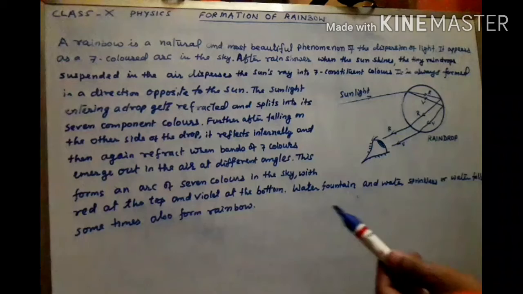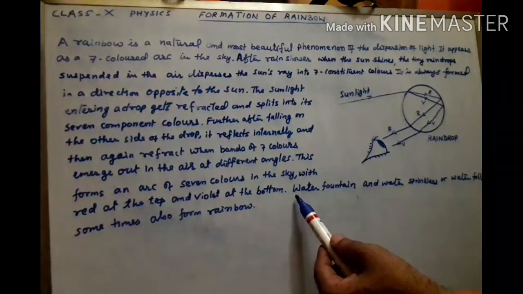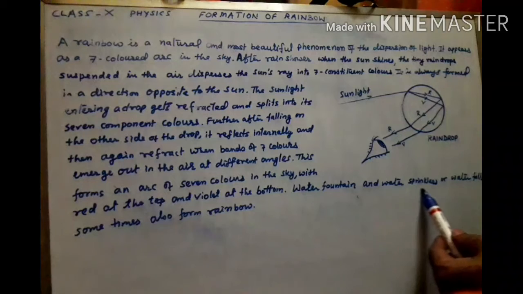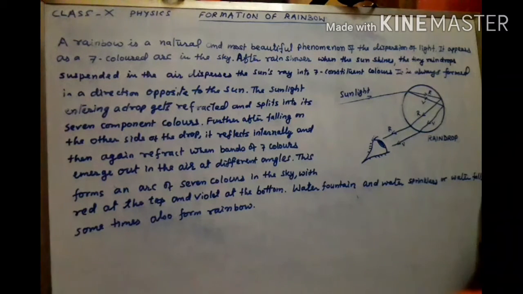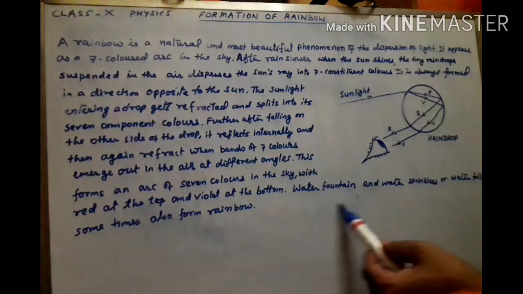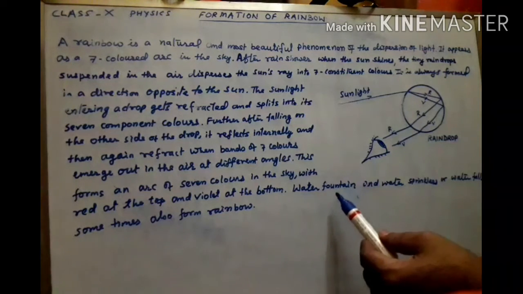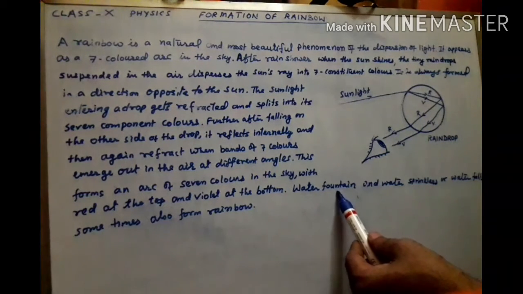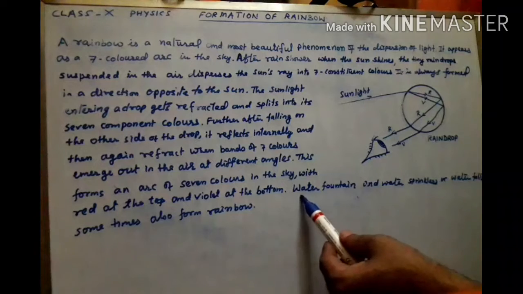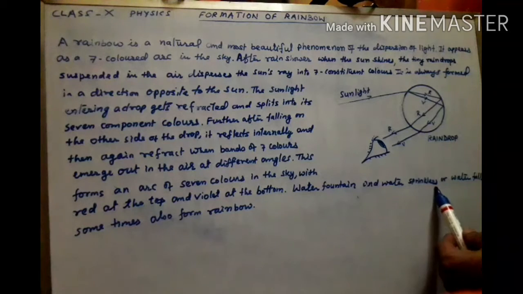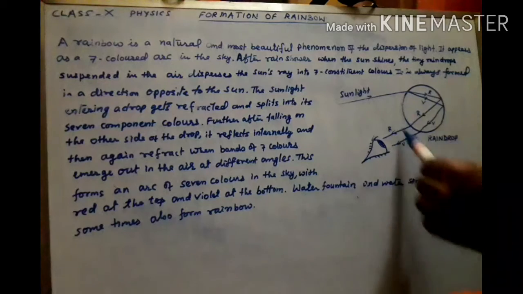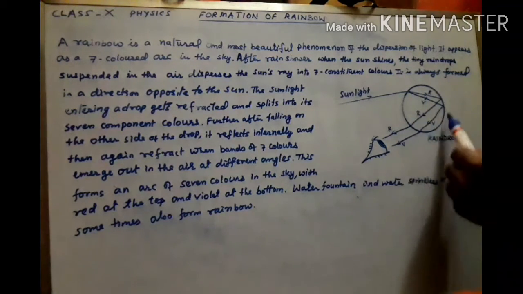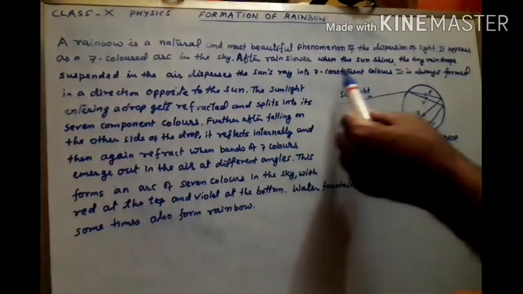This phenomenon we can also see in water fountains or water sprinklers or waterfalls. So when we stand in such a position that light comes from the opposite side, then tiny water droplets formed by the water fountain or water sprinkler or waterfalls act the same as the tiny water droplets suspended in the air after rain shower.